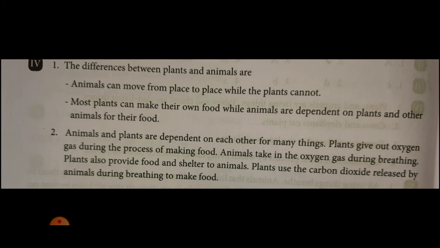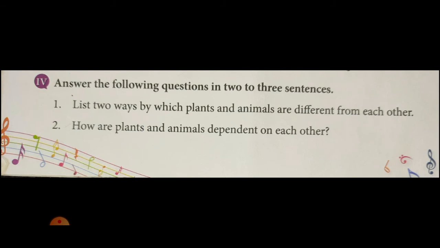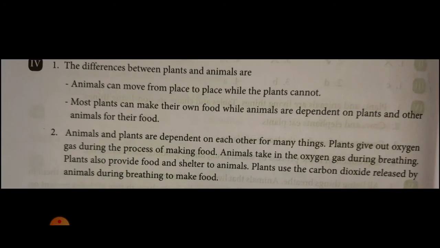Okay. Question number 2. How are plants and animals dependent on each other? That we studied today. Animals and plants are dependent on each other for many things. Plants give out oxygen gas during the process of making food.